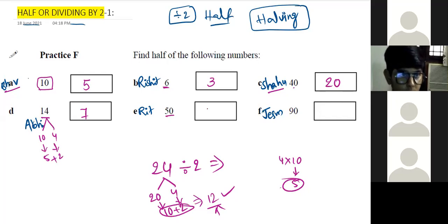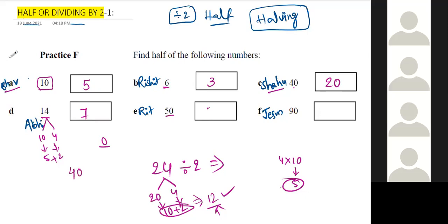Sir, I think when there are numbers like 40, 50, 60, we need to divide the number ending with 0 by 10, then divide 10 by 2 to get 5, and multiply by the respective number, like 4, 5, 6.